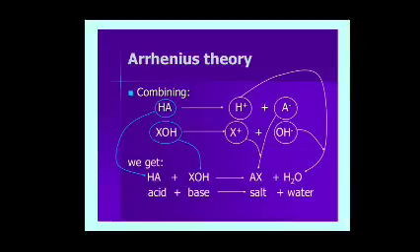According to Arrhenius theory, when an acid and base react together to form salt and water, it is called neutralization.